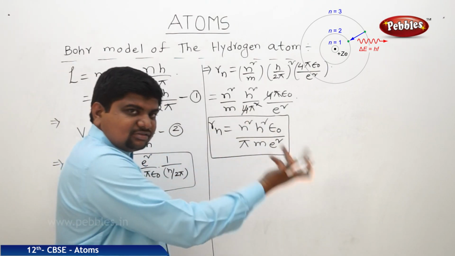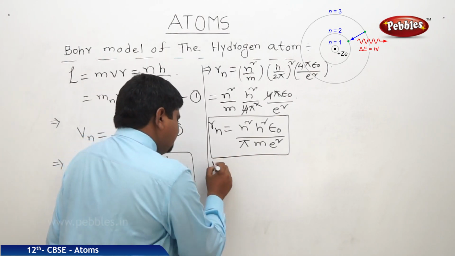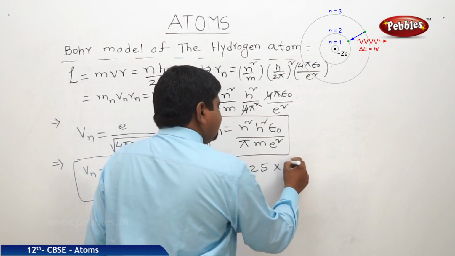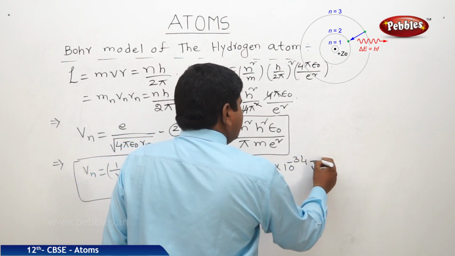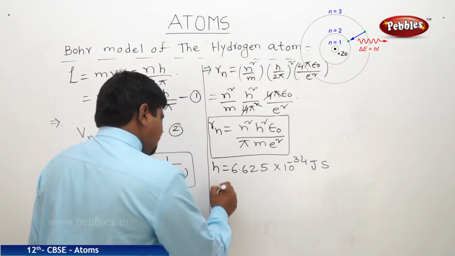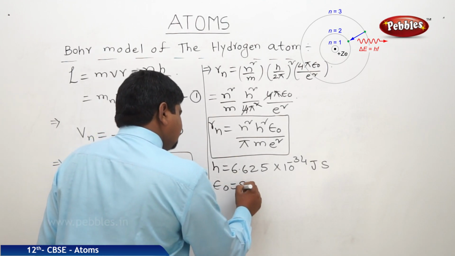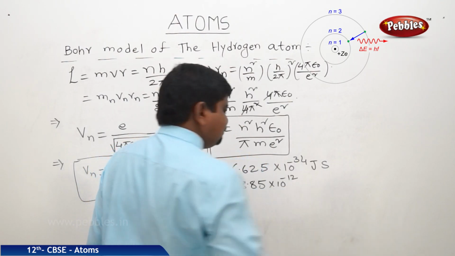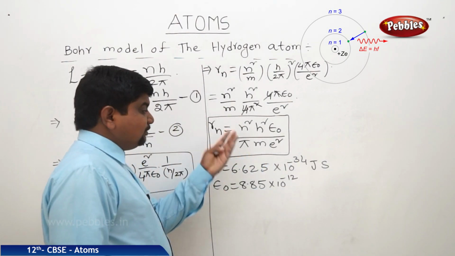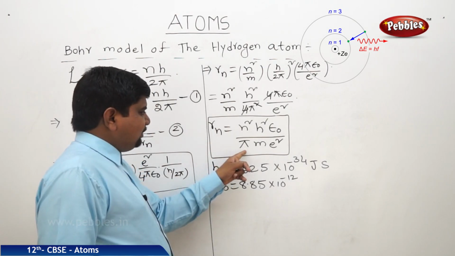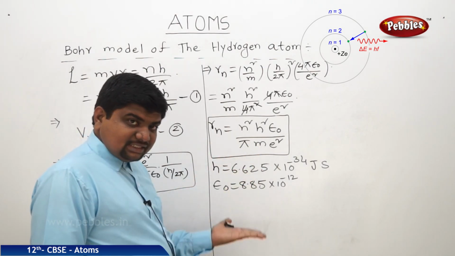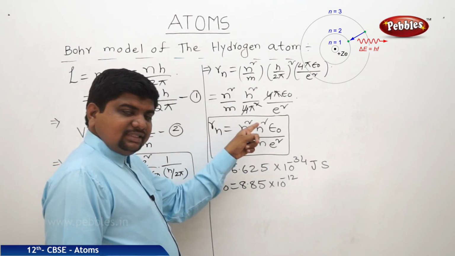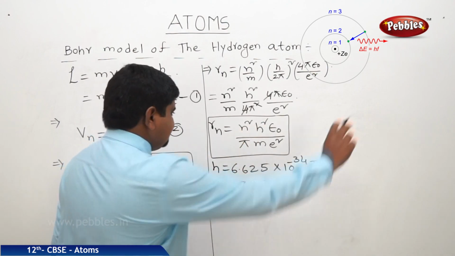See, h is equal to Planck's constant. What is the value of h? 6.625 into 10 to the power of minus 34 joule seconds. Epsilon naught, we have 8.85 into 10 to the power of minus 12 coulomb square per volt per meter. Pi is 3.14. m is the mass of the electron. E is the charge of the electron. By substituting all the things, we will get an equation like this.